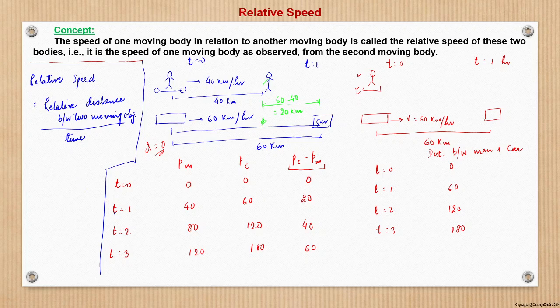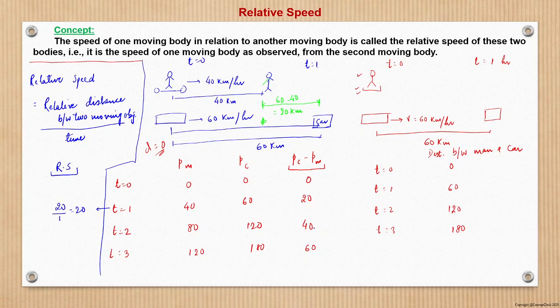So now see here, in 1 hour, the car is at a distance of 20 kilometers from the bike. Let this be the relative speed here. So at time t equal to 1, it is nothing but 20 by 1, which is 20.